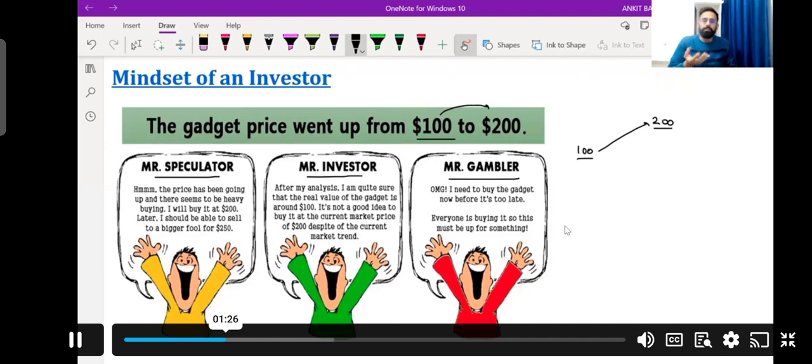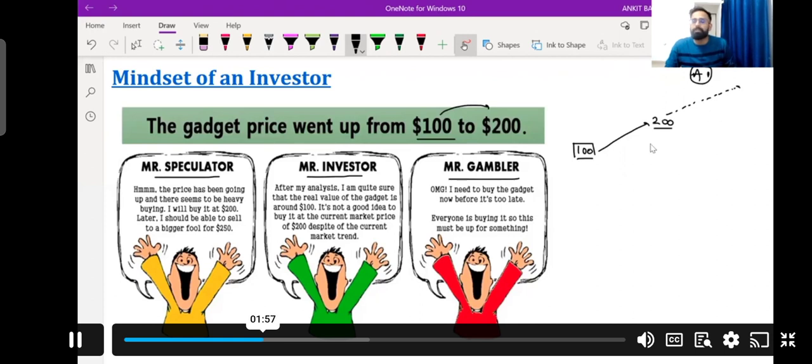And basically what is the meaning of speculator? A speculator is someone who regularly trades, comes to know about some information, and tries to make short-term profits with the help of speculation, with the help of their assumptions, right? So here the speculator will assume that the price is increasing, and that there is a certainty that the price will increase more. This can be assumption number one.